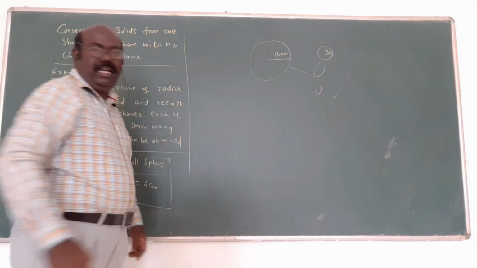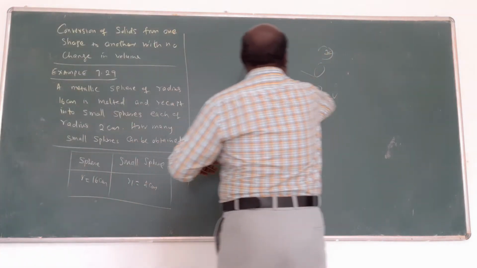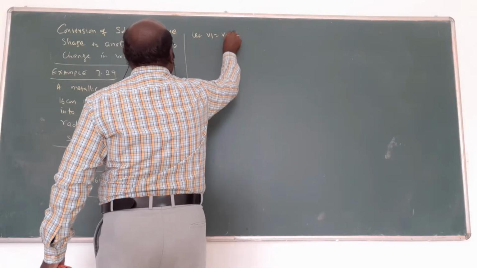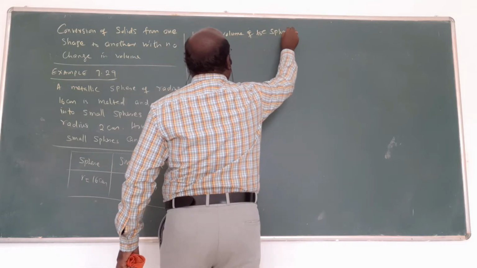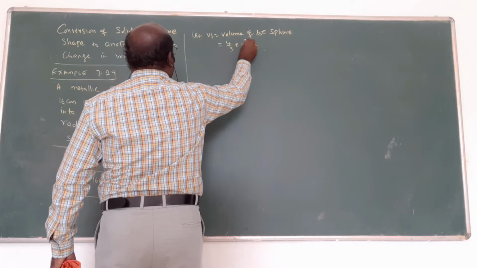First, the volume. Let V1 equal the volume of the sphere. Am I right? What is the formula? 4 by 3 pi R cube.